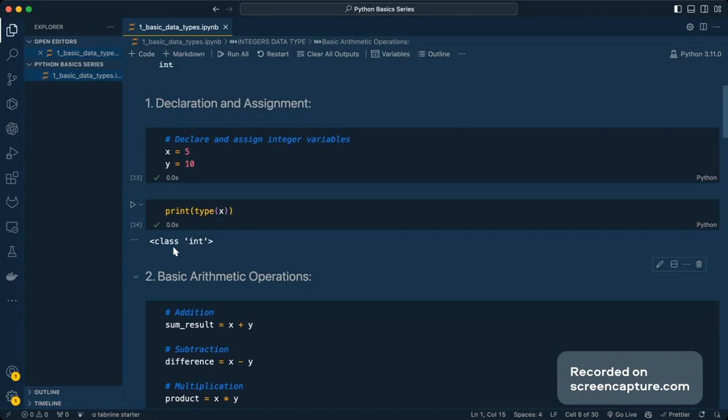So you might be getting the question right now: what exactly is a class, and what exactly are the methods of that class? All of these things we're going to discuss in the later half of the course, where I'm going to introduce you to the OOPS concept in Python.